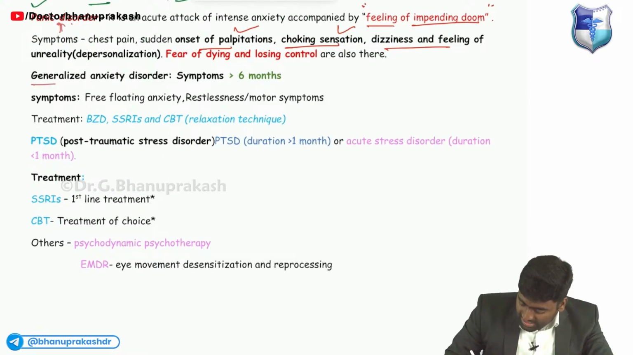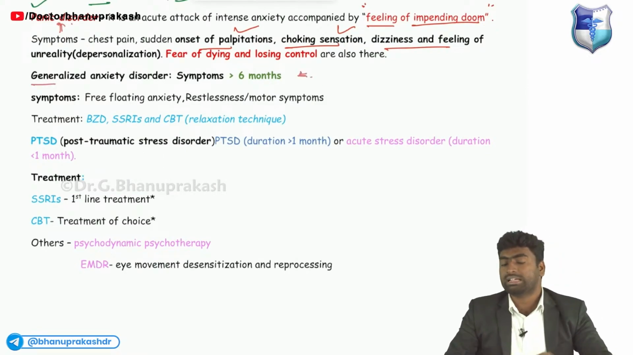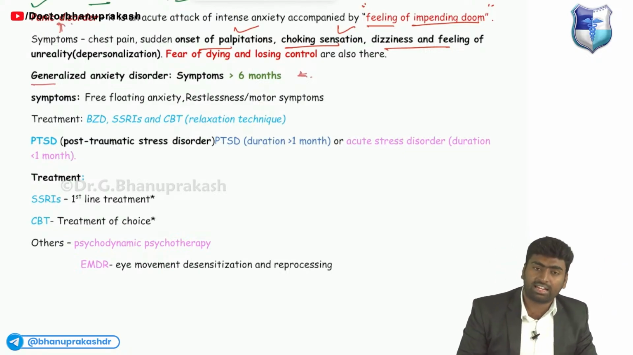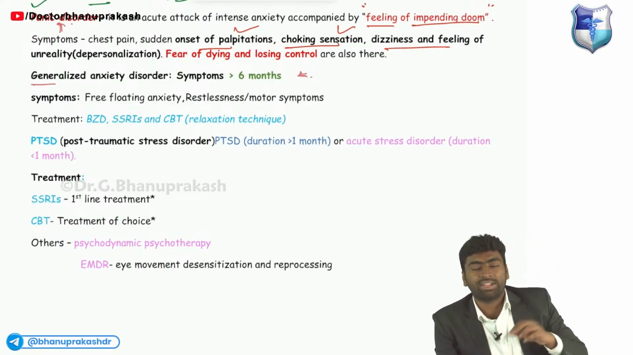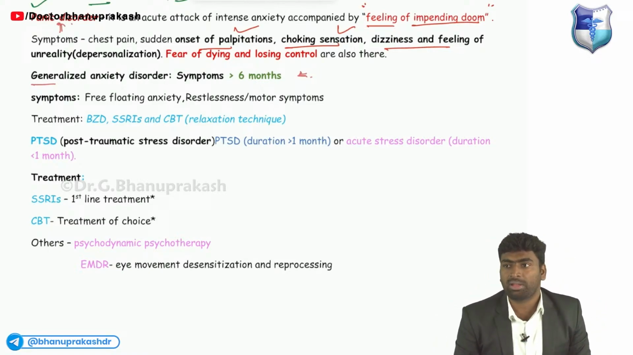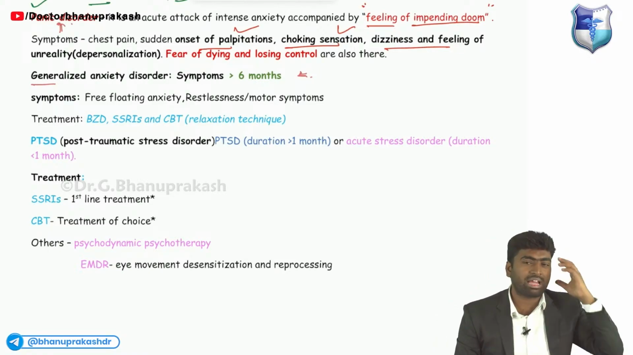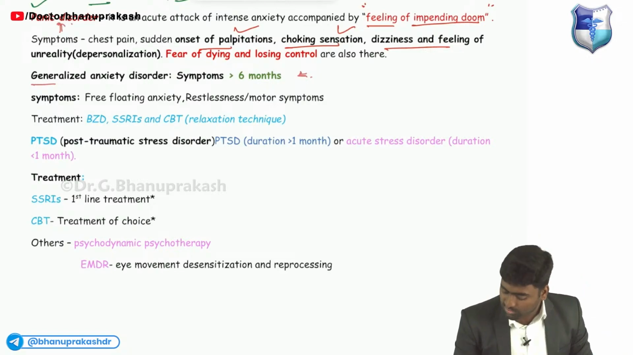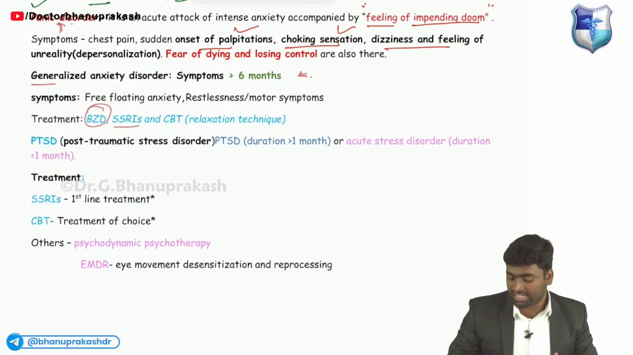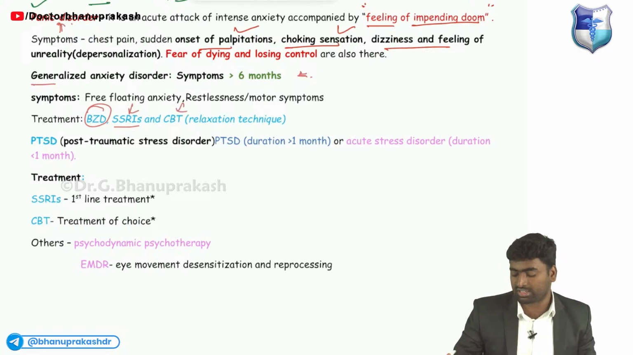Next one is generalized anxiety disorder. There will be a sense of relentless, floating anxiety. Like, what will happen if I didn't do this topic? I should solve from Telegram, I should try this app, that app. So you'll be having this free flowing anxiety. So what will we do for this? We'll use benzodiazepines to calm her, and SSRIs and CBT. Remember this much, okay?